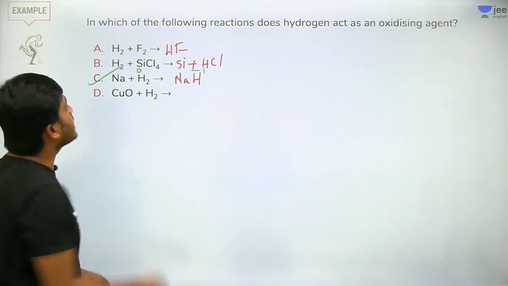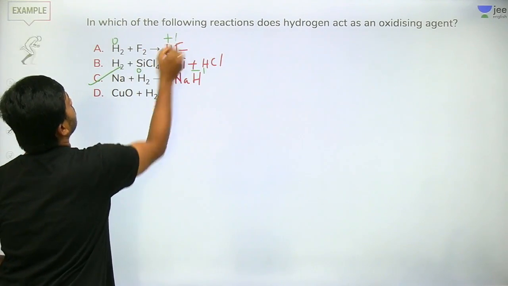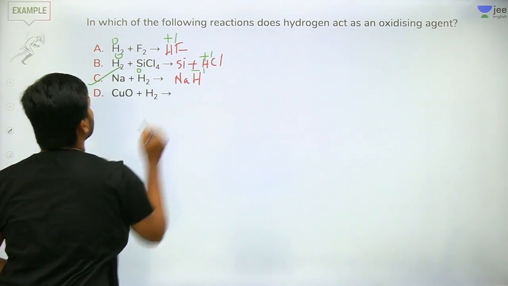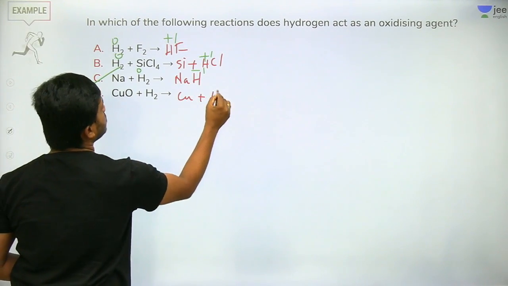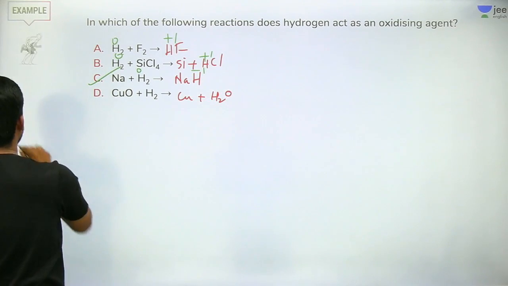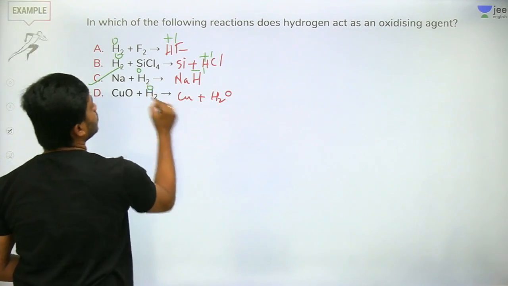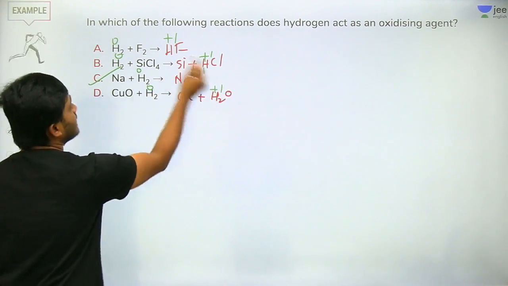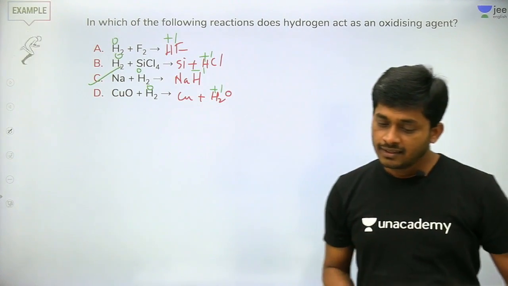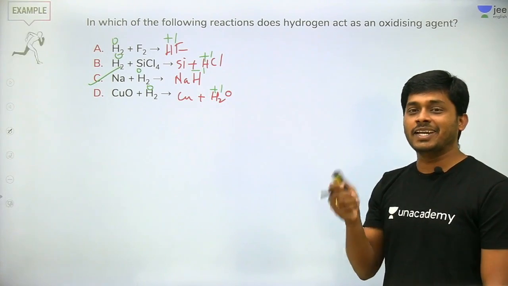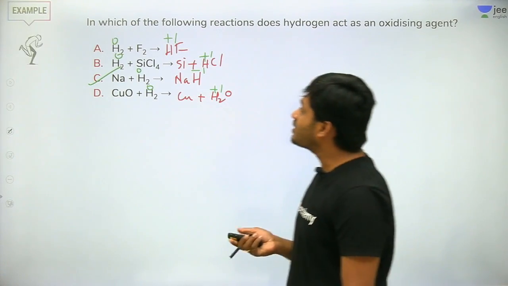In other cases, see here, 0 to plus 1, 0 to plus 1. And here, what is the product? Copper plus H2O. So, oxidation number goes 0 to plus 1. So, only in this case it is decreased. Got it, right? Yes, C, pakka. Very good. Right. Let us move on to the next question.